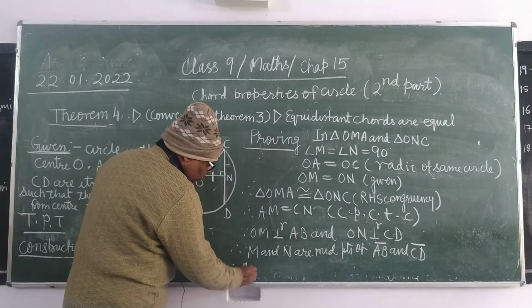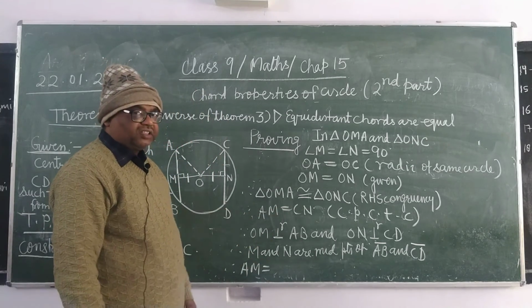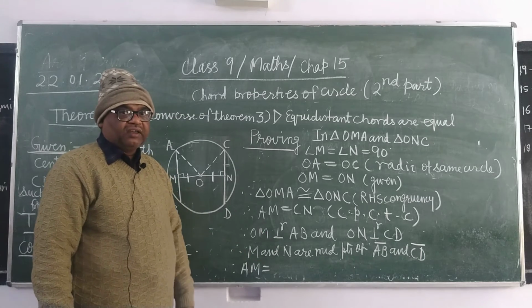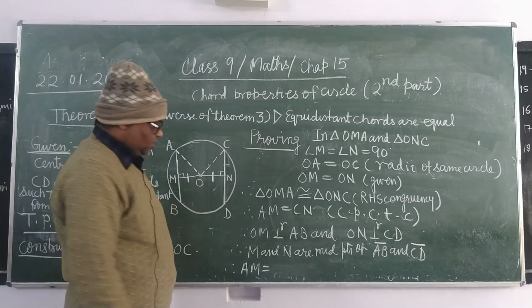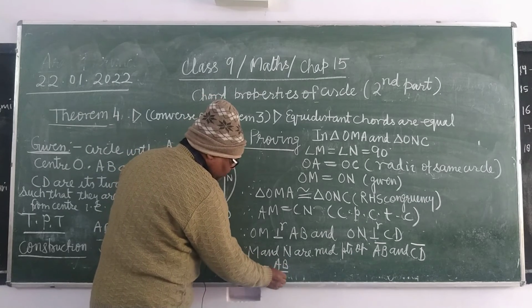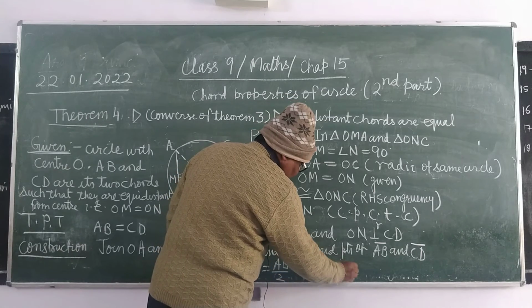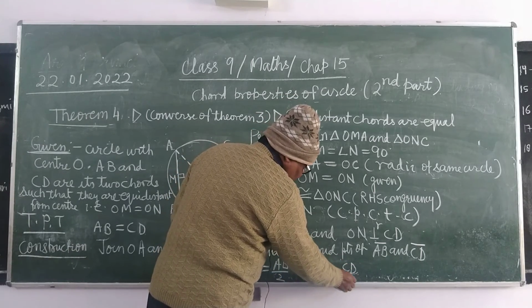Therefore, AM equals AB upon 2, as these are the midpoints of chords AB and CD by theorem 1. CN is CD upon 2.